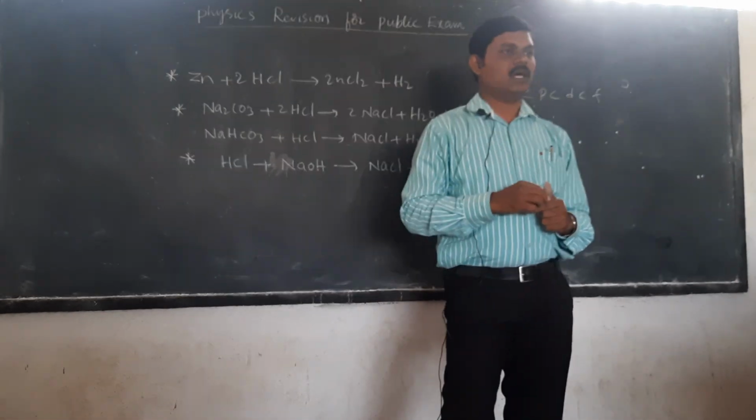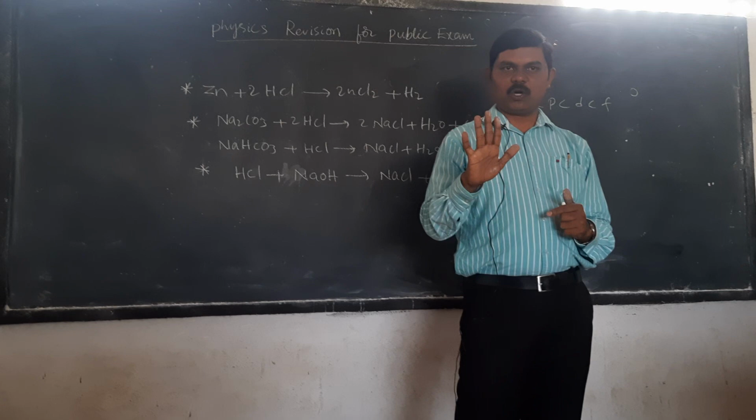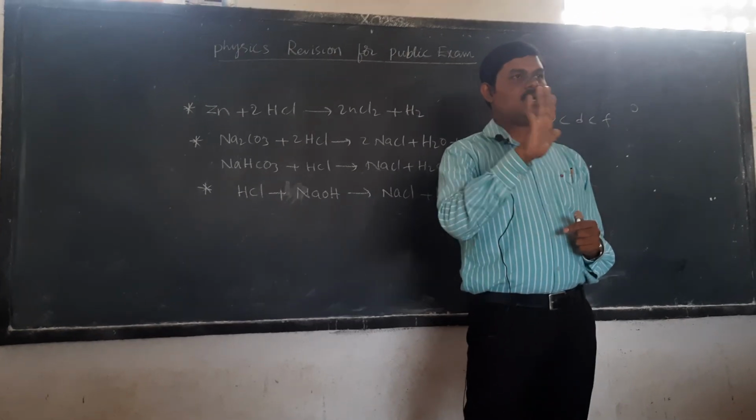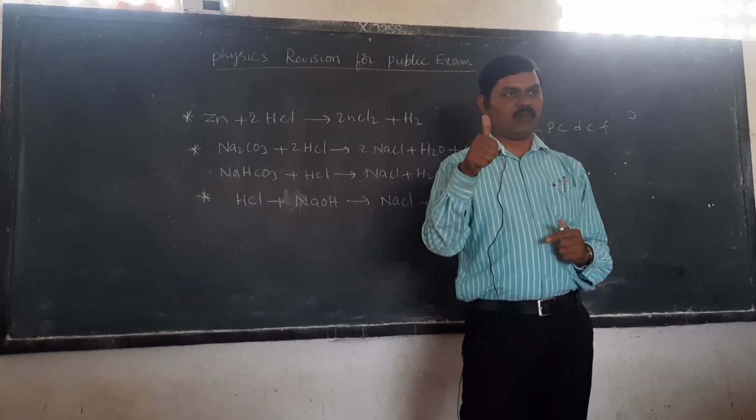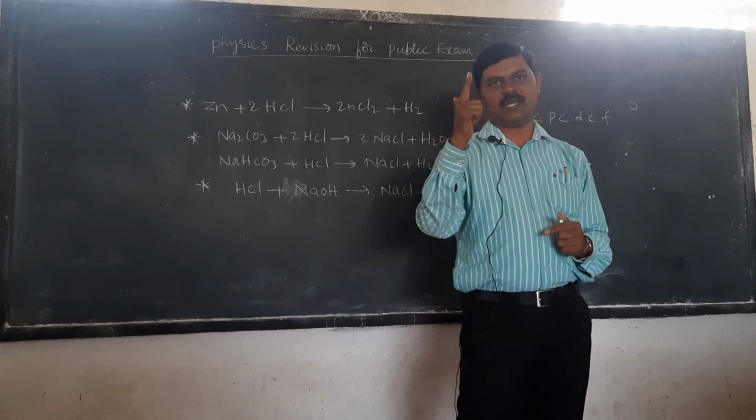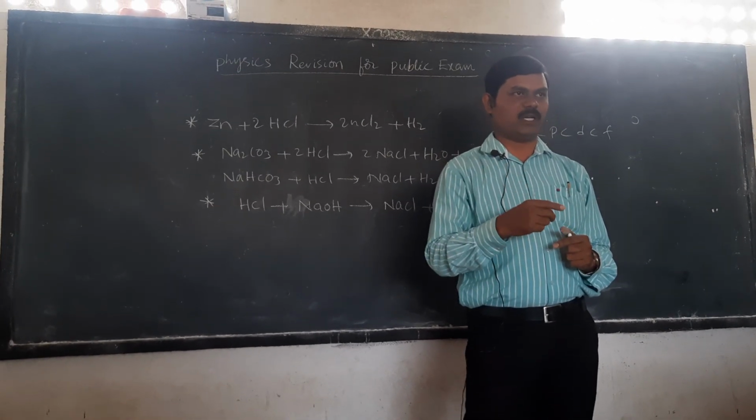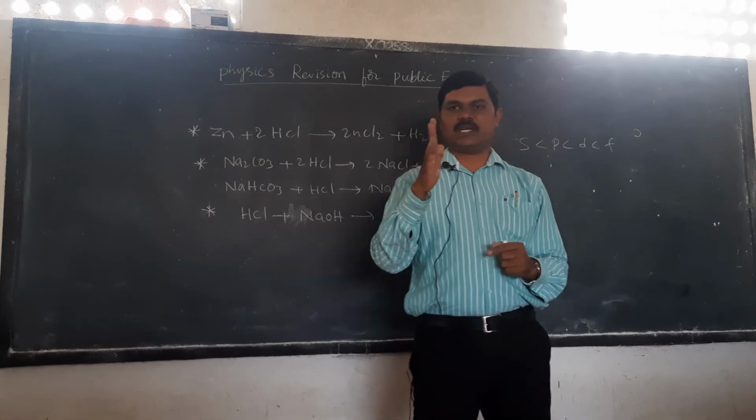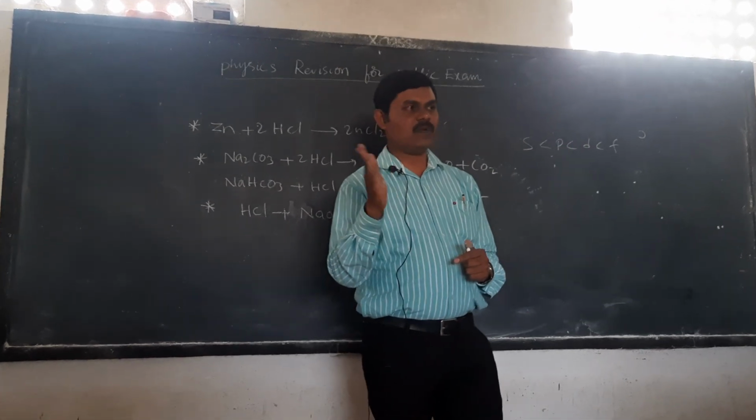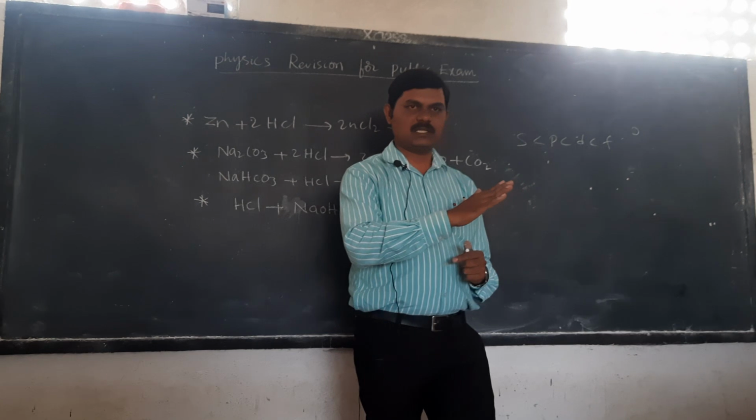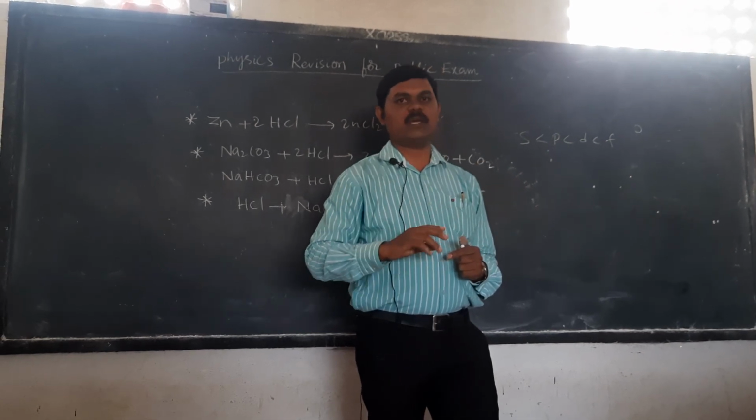And then there are 8 periodic properties, but 3 properties very important: atomic radius, ionization energy, electron affinity. How they are changing in the period and group is very important. So first, atomic radius in a period from left to right decreases, in group from top to bottom increases.